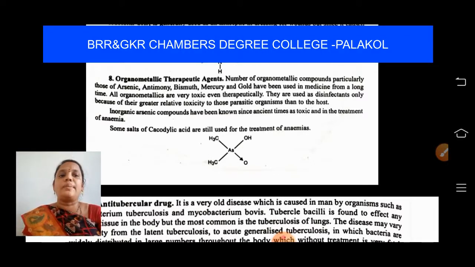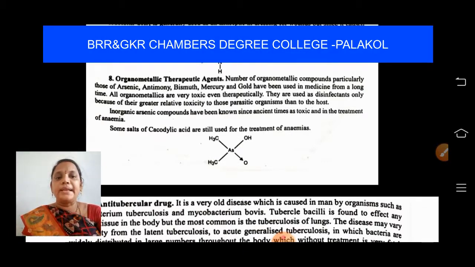A number of organometallic compounds, particularly those of arsenic, antimony, bismuth, mercury and gold, have been used in medicine for a long time. Students, all organometallics are very toxic, even therapeutically. They are used as disinfectants only because of their greater relative toxicity to parasitic organisms than to the host. Because of their toxicity towards parasitic organisms, they are used.